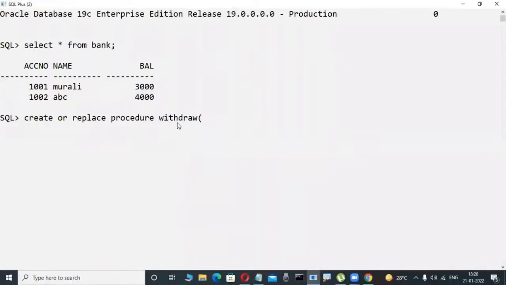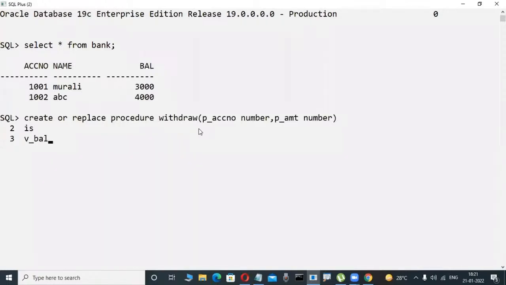Now here, create or replace procedure withdraw. Suppose I'm passing an account number. I'm also passing an amount, because I try to withdraw, just like with an ATM card. Here I'm passing an amount. Okay, now some coding is there.